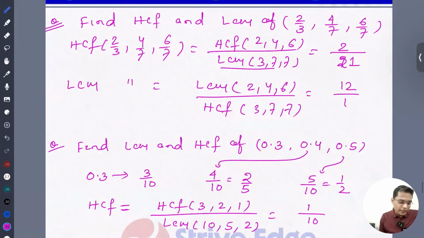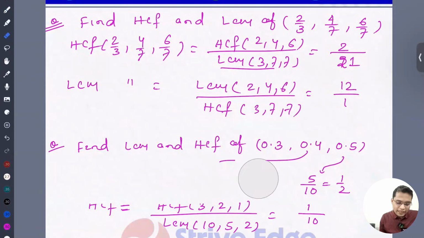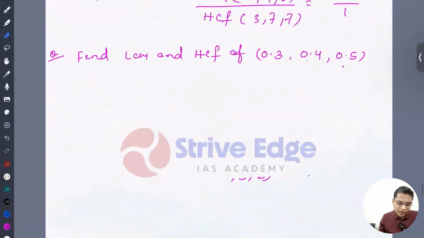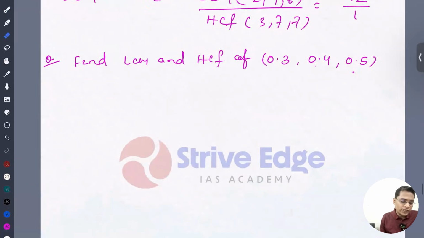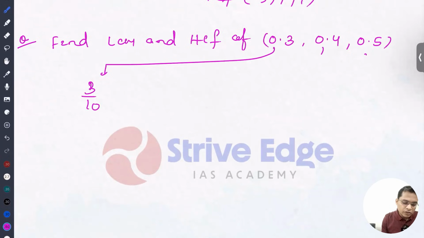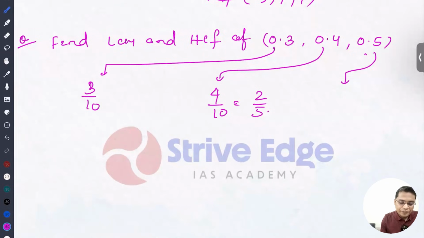So next question it is given: find HCF and LCM of 0.3, 0.4 and 0.5. How are we going to solve it? In case of decimals, we just convert them into fractions. So 0.3 I can write as 3 by 10. 0.4 I can write as 4 by 10, equals 2 by 5. 0.5 I can write as 5 by 10, or 1 by 2.